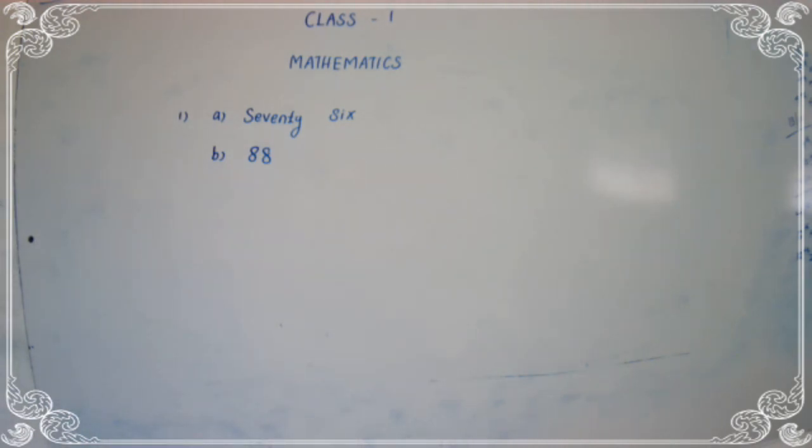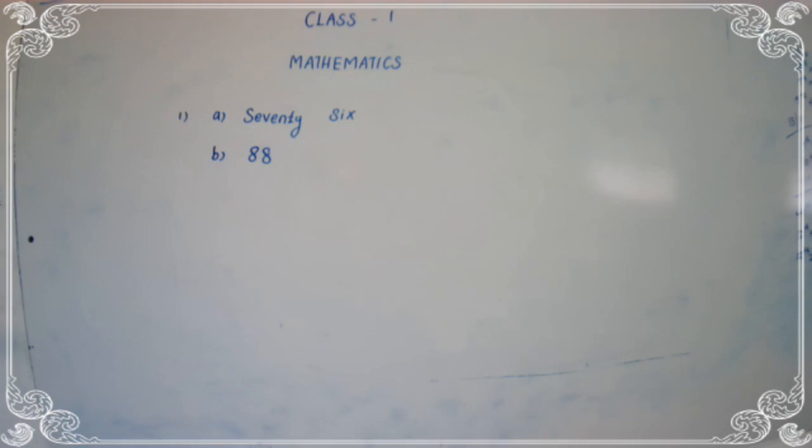See the next one. See question C. Read the spelling. Seventy, 70. Two, 72. What is the spelling for 72?